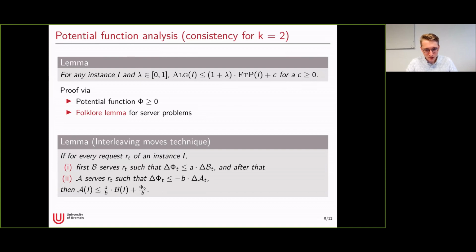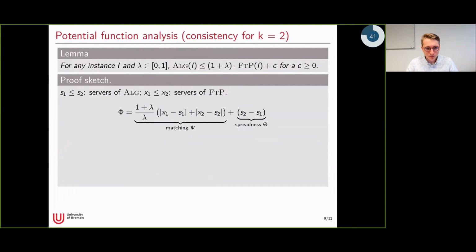And if we have these two bounds for both moves, we immediately get a competitive ratio between both algorithms for the whole instance. And our third ingredient for the proof will be that we have advanced knowledge about FTP server positions, depending on how our algorithm executes its move.